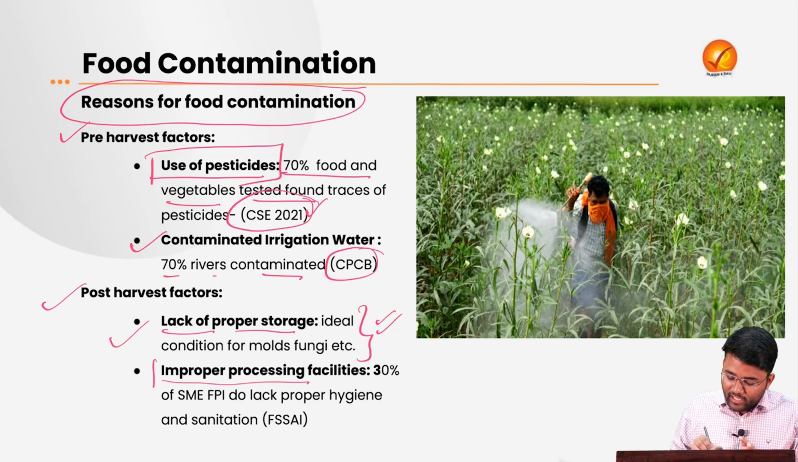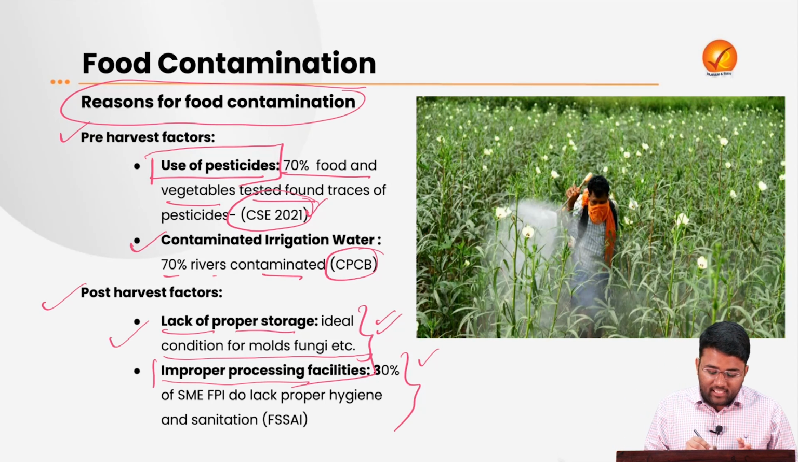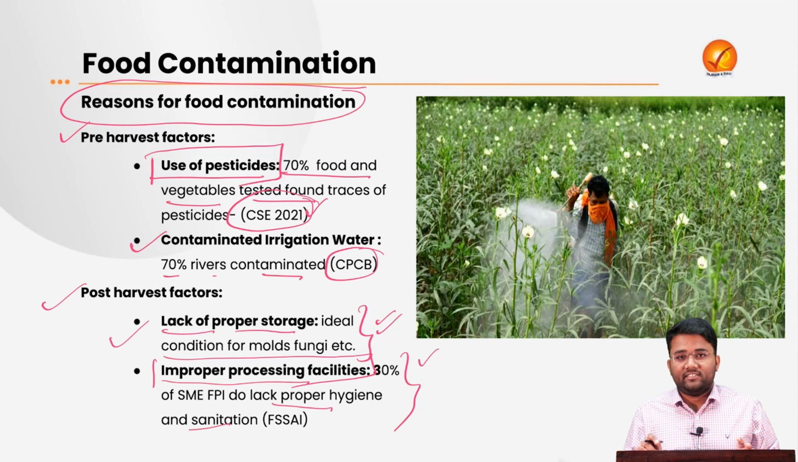Then there are improper processing facilities. This was a survey done by FSSAI which says that 30% of small and marginal enterprises, which are majorly functioning under the food processing industries, lack proper hygiene and sanitation. The hygiene facilities are not very up to the mark in these SME FPIs.